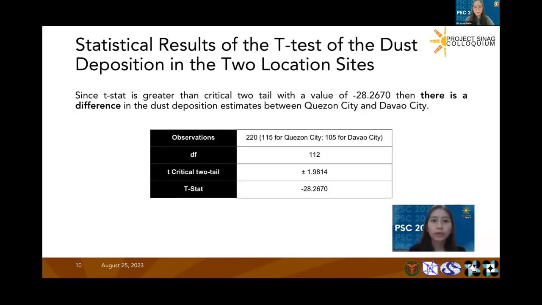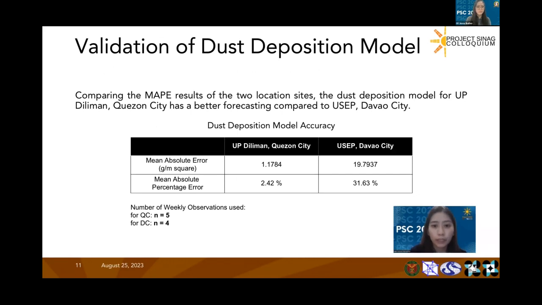The table shows that the T-stat is lower than the negative T critical two-tail value. Therefore, it can be interpreted that there is indeed a difference between the dust deposition estimates in the two locations of interest, which could be attributed to the varying influence of the factors that affect the dust deposition for the two cities. The dust deposition models were validated by calculating the mean absolute percentage error for Quezon City and Davao City, which are shown in the slide.